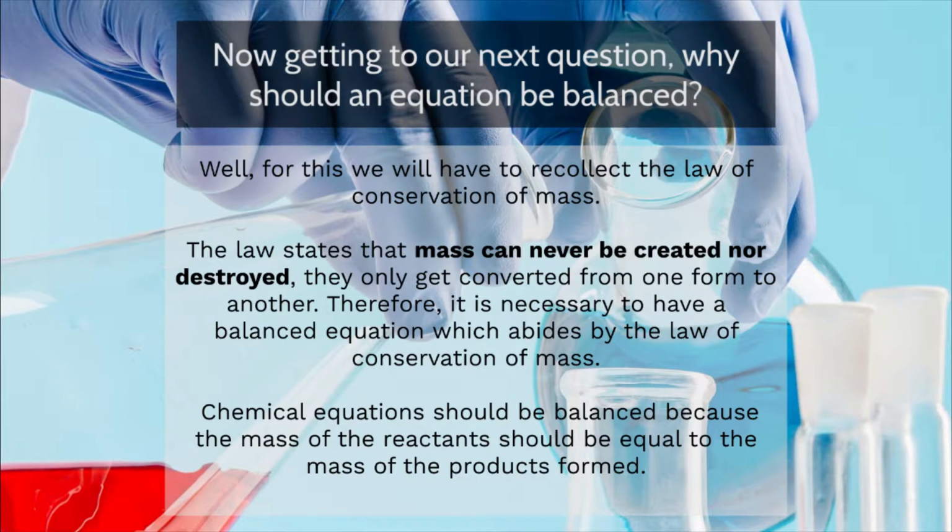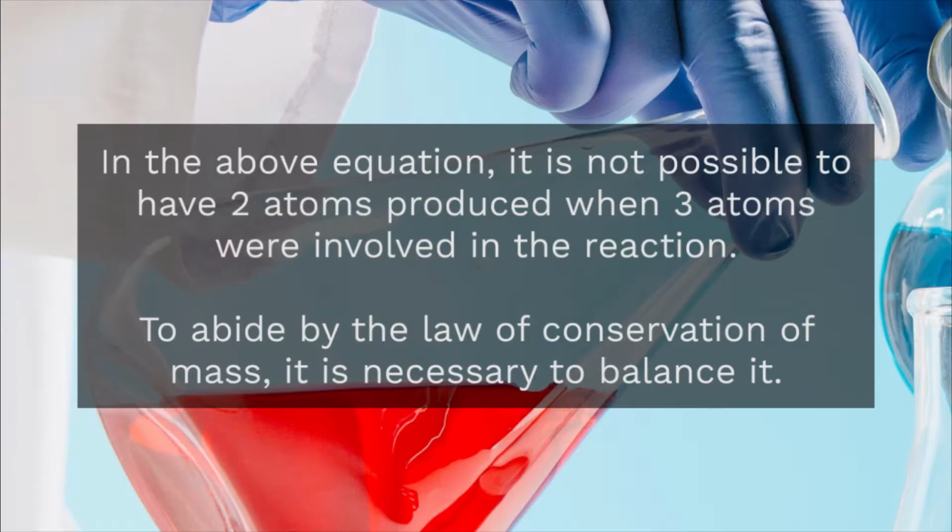Chemical equations should be balanced because the mass of the reactants should be equal to the mass of the products formed. For example, in the above equation, it is not possible to have 2 atoms produced when 3 atoms were involved in the reaction. To abide by the law of conservation of mass, it is necessary to balance it.